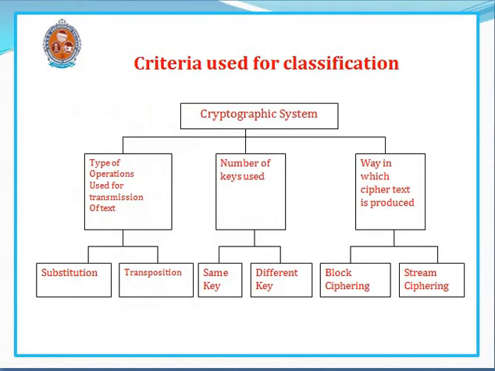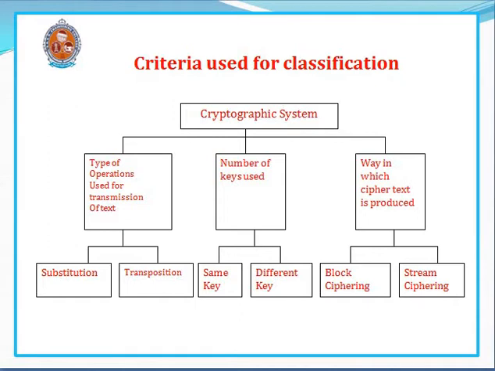And this diagram shows the criteria for classification of cryptographic systems: types of operations used for transformation, number of keys used, and the way in which ciphertext is produced. Based on the types of operations used, cryptographic systems are two types: substitution and transposition types. In substitution, each plain text letter is replaced with some other letter, and in the transposition techniques, the given plain text is rearranged to get the ciphertext.